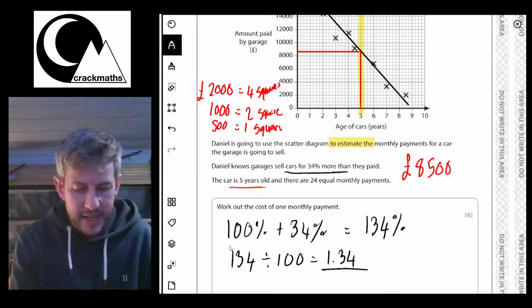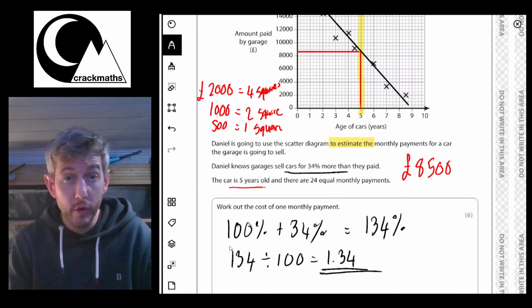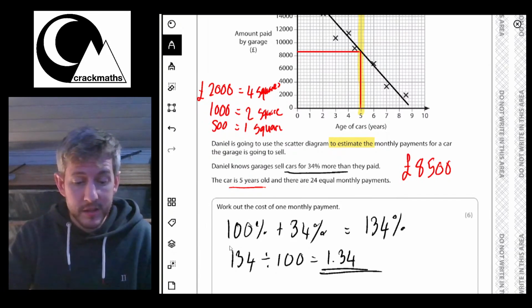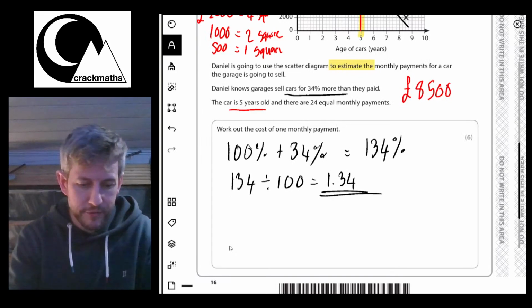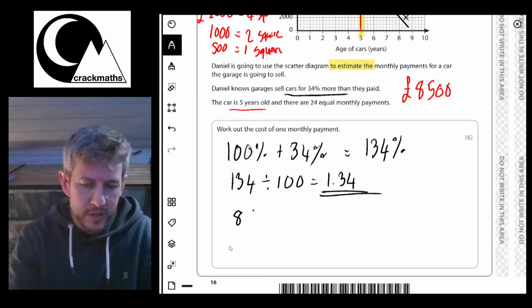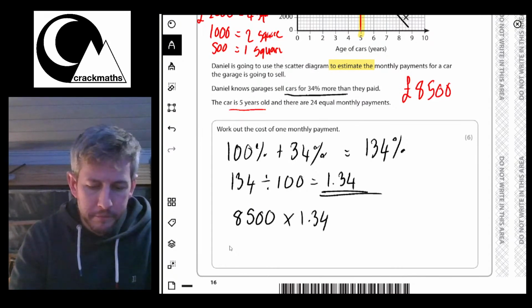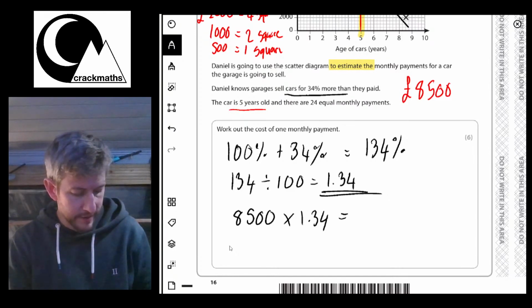That gives us a percentage multiplier. So anything that we times by 1.34 is going to be increased by 34%. The value I want to increase by 34% is my 8,500, so I'm going to do 8,500 times 1.34, and that will increase it by 34%.